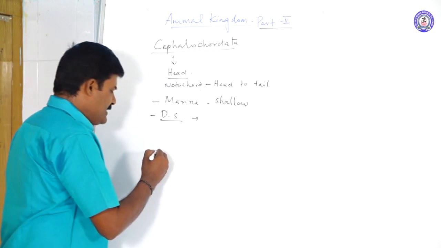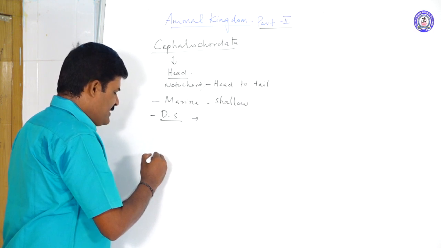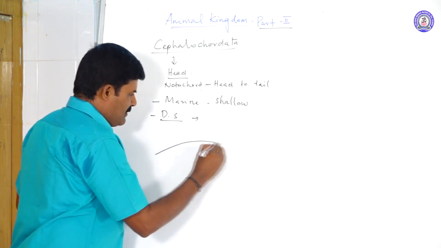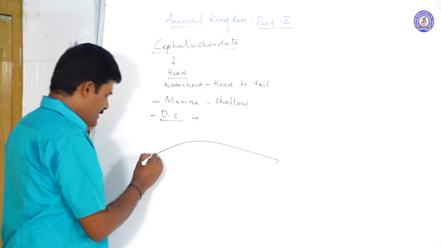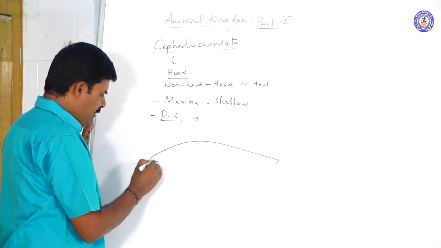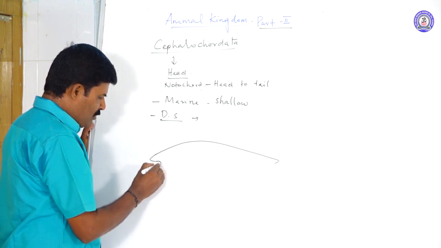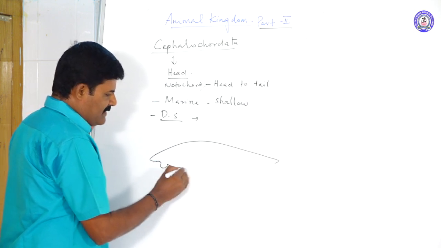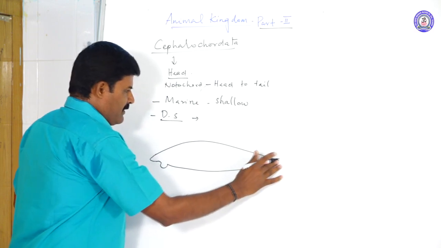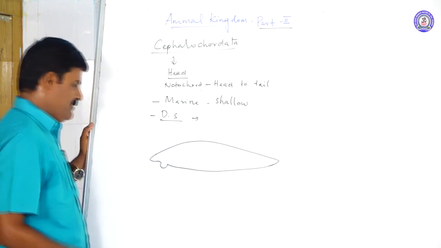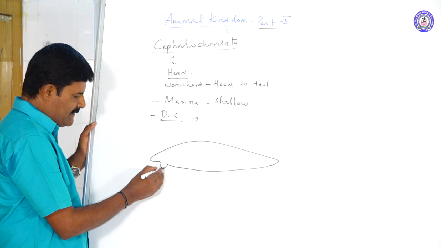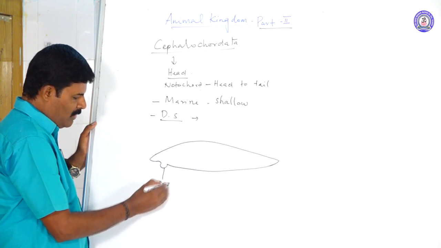For example, this animal is a fish-like animal. At the anterior end, the mouth is located ventrally. A small bulge is present here, called the oral hood.